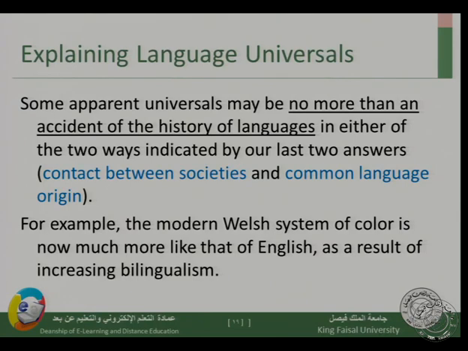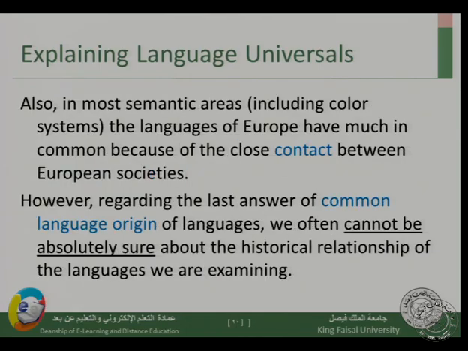So because of this contact between the languages, the color system in Welsh is now similar to that which is found in English because of the increasing bilingualism of people who speak Welsh. Because now they speak English and Welsh, the color system is starting to become the same. Also, in most semantic areas, including the color system of course, the languages of Europe have much in common, and this is because there is close contact between the European societies. So because of the geographical place, there is close contact between them.